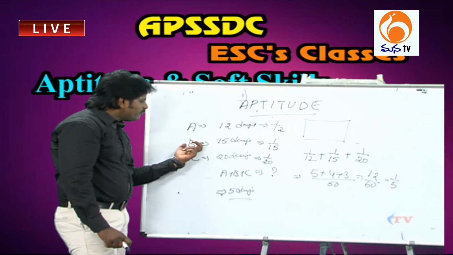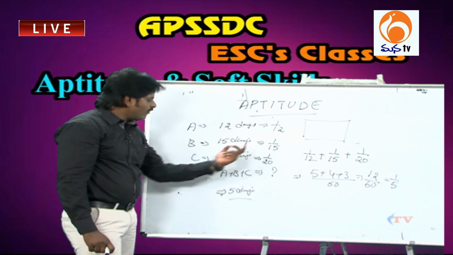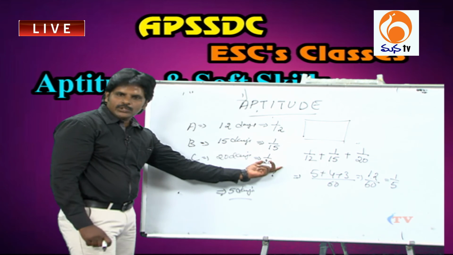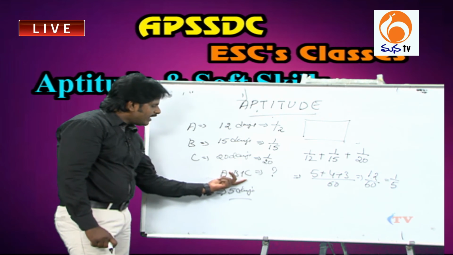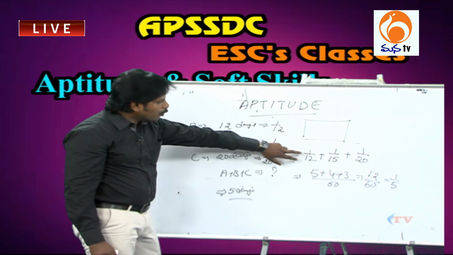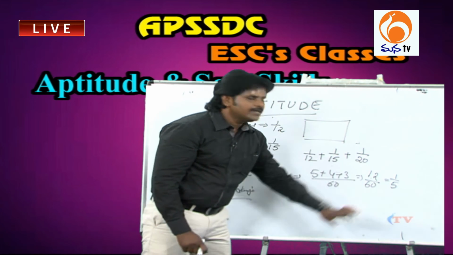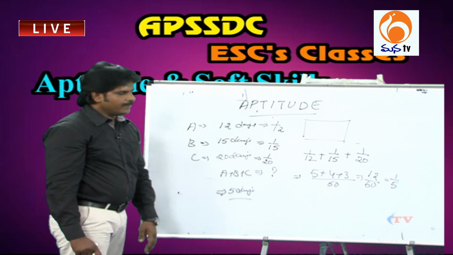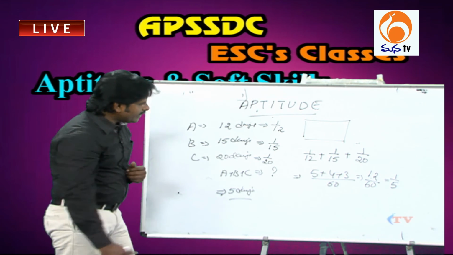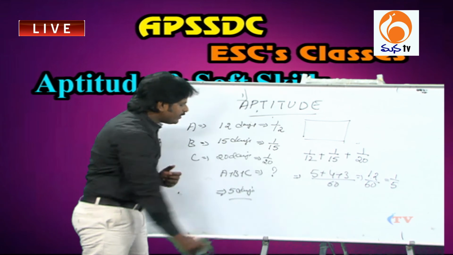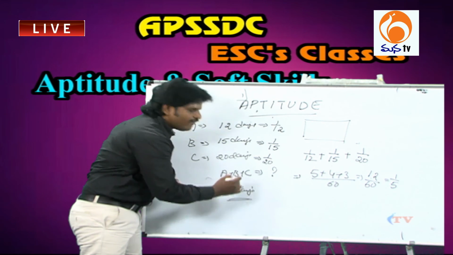And 1 day's work of B means 1 by 15, and 1 day's work of C is 1 by 20. Right? Now you have to find ABC's 1 day's work, that means 1 by 12 plus 1 by 15 plus 1 by 20, the resultant is 1 by 5. Now the total work is completed in, if we take the reciprocal of 1 day's work, then you will get the total number of days, it is 5 days.